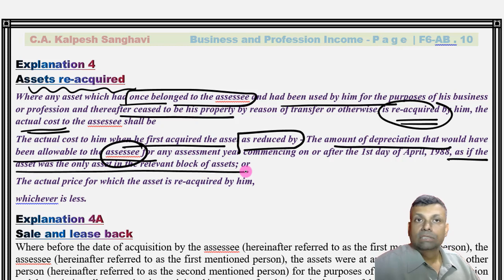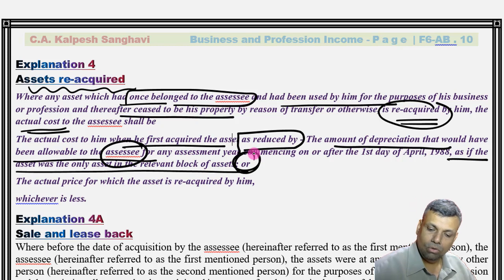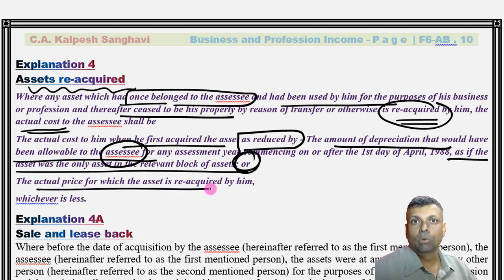So it is like, supposing you had not transferred that particular asset, what would have been the depreciation allowed to you? As if this particular asset was the only asset, I logically call it the notional WDV, or the actual price for which it is reacquired by him, whichever is less.